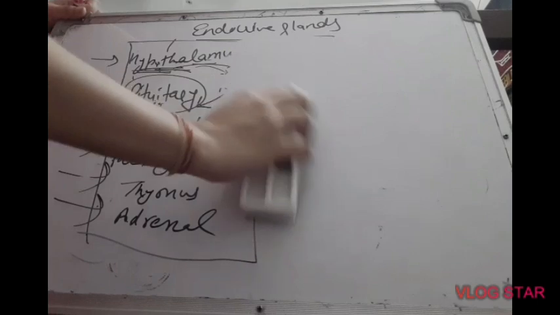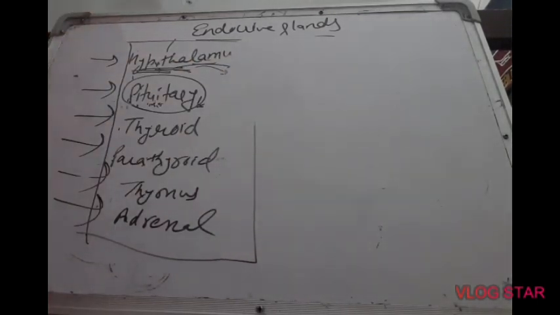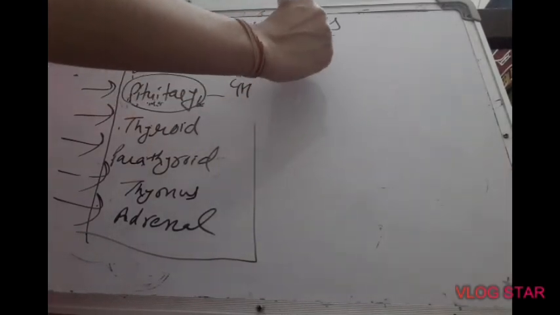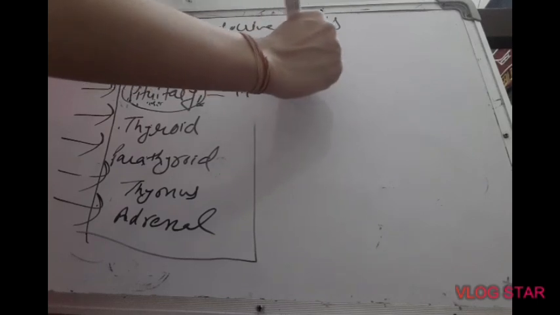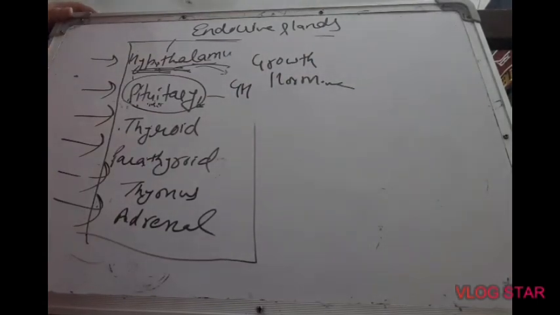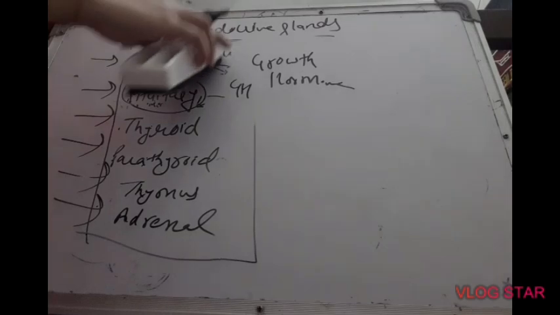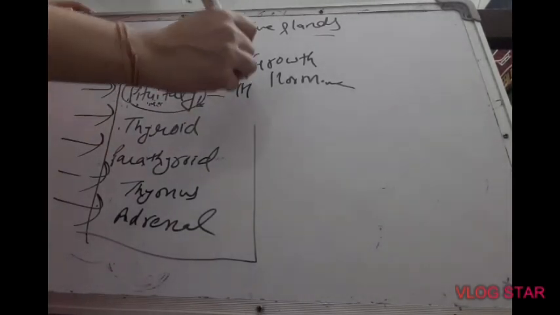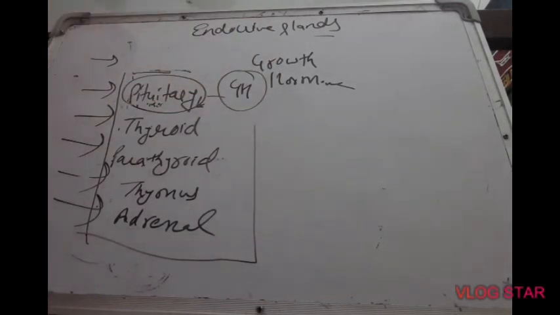Now let us move on to the pituitary gland. It releases several hormones, but the hormone which is in your syllabus is GH. GH stands for growth hormone. The pituitary gland releases growth hormone. From the name itself, it is very clear what the function of growth hormone is. The main function of growth hormone is to control the growth of our body. Clear?